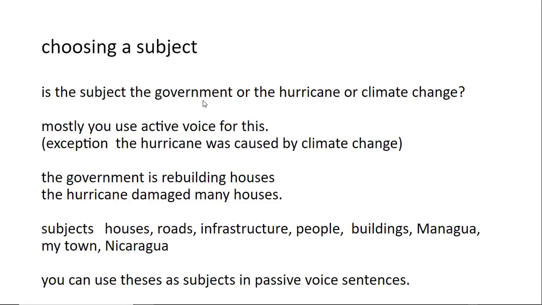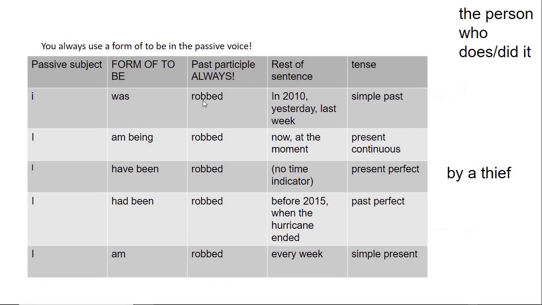So now you have a subject. How do you make a sentence? You need to check what tense you need to use. Then you need to write the form of to be in that tense, and after that the past participle. The past participle of to do is done, and the past participle of to evacuate is evacuated.